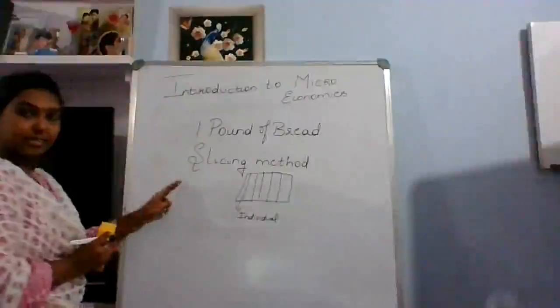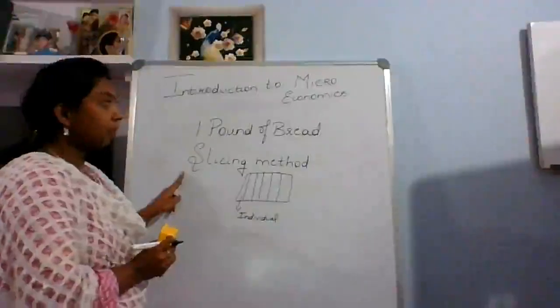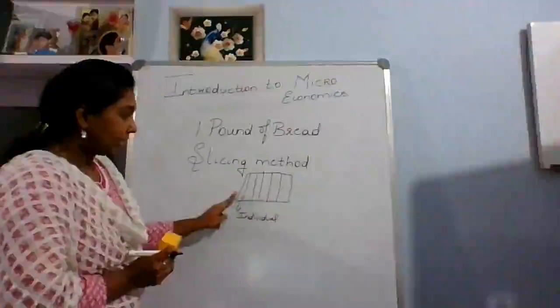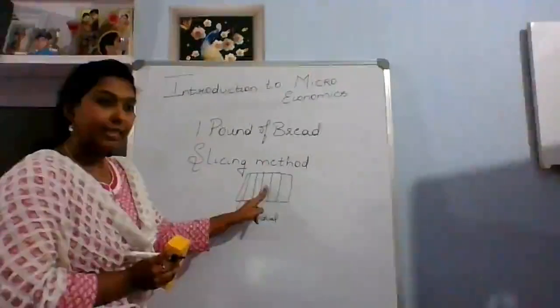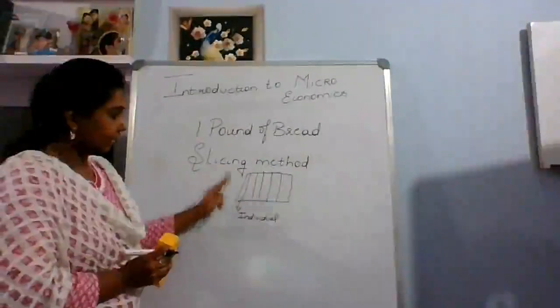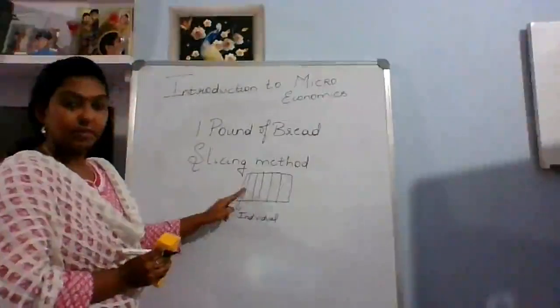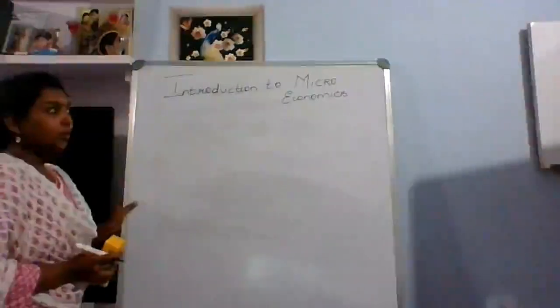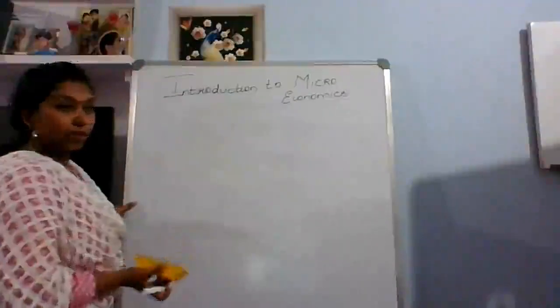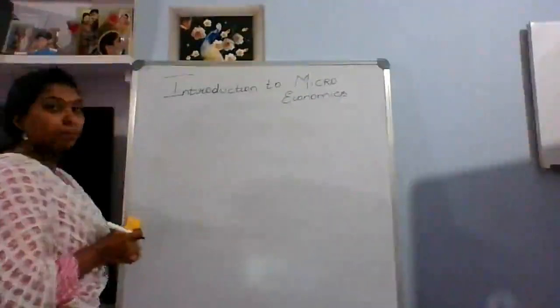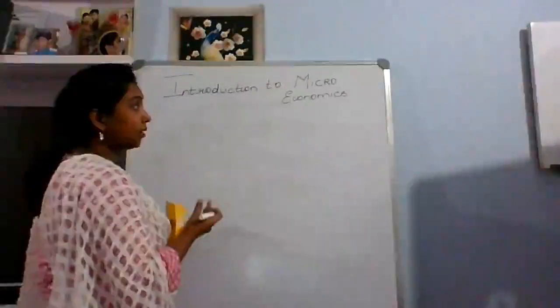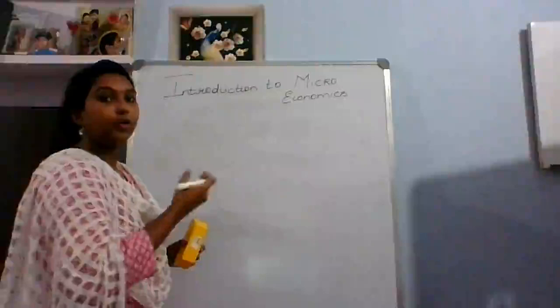The other name of microeconomics is the slicing method, where you are going to study each and every individual part in depth to understand what exactly the situation or analysis is that you are going to do on one particular part. So when you want to know what microanalysis is, there is an important tool you use to analyze the situation, or to understand the study you are going to do.